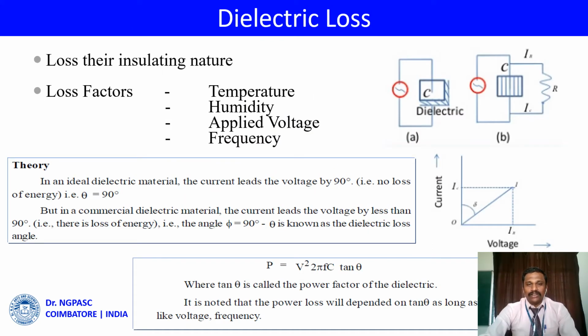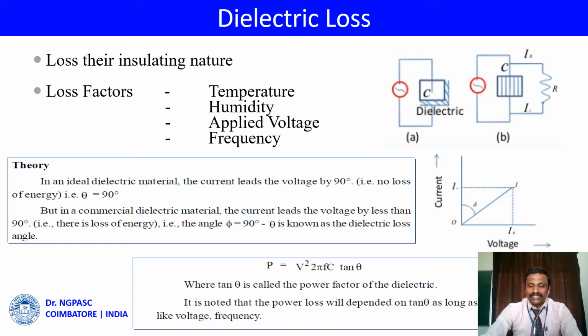Here we are going to discuss dielectric loss, where a material loses its insulating nature, and we can understand it by taking the case of charging and discharging of a capacitor. The energy is stored in the form of electrostatic potential energy in the dielectric.